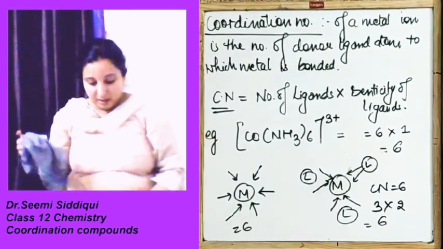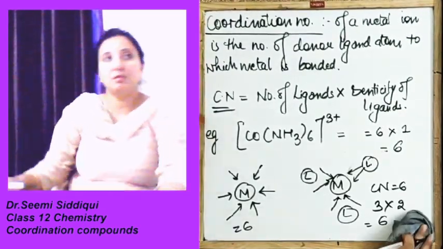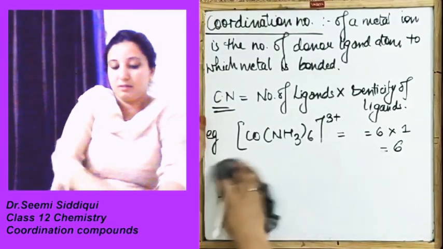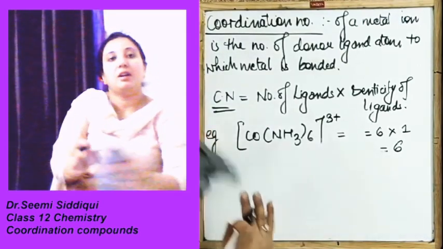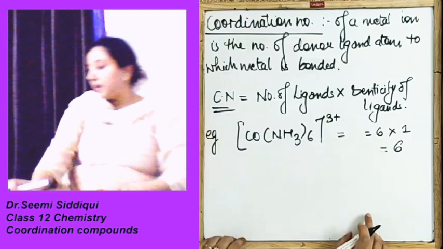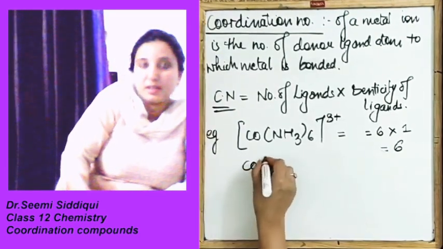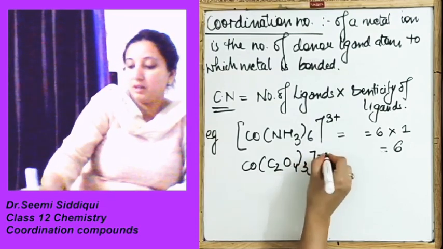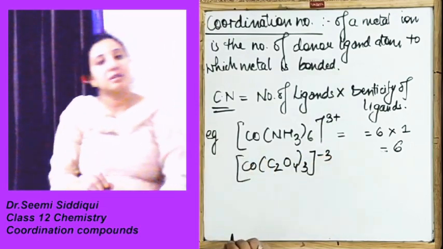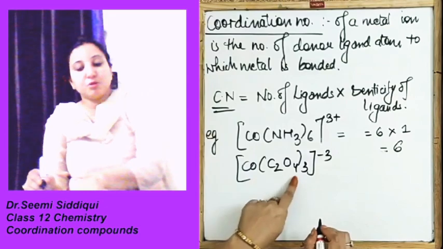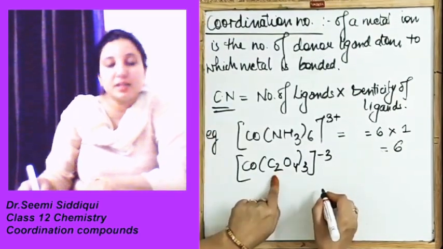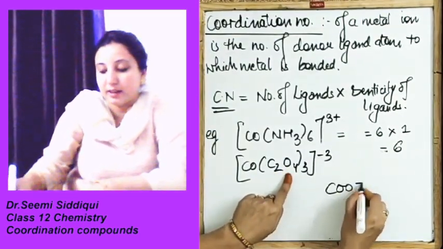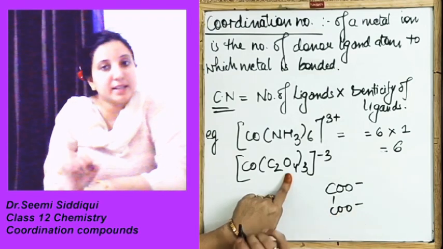Okay. Now, taking other examples. Let's take an example of Co(C2O4)3 3 minus. C2O4 means it is the oxalate ion.